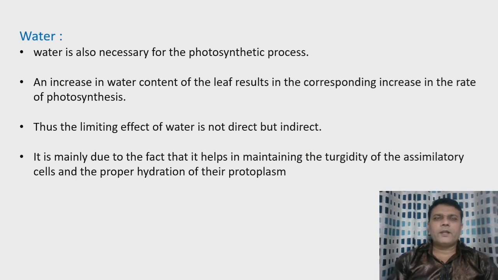Then the next important external factor for photosynthesis is water. You know that water is essential for photosynthesis. An increase in water content of the leaf results in a corresponding increase in the rate of photosynthesis. That means as the amount of water in the leaf increases, the rate of photosynthesis also increases. Thus, the limiting effect of water is not direct but indirect.